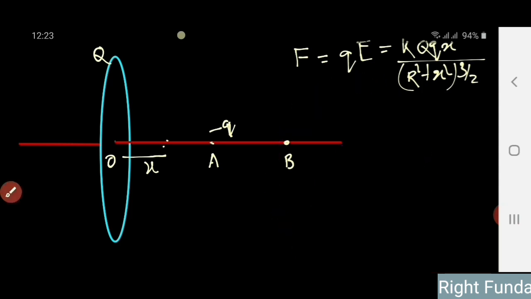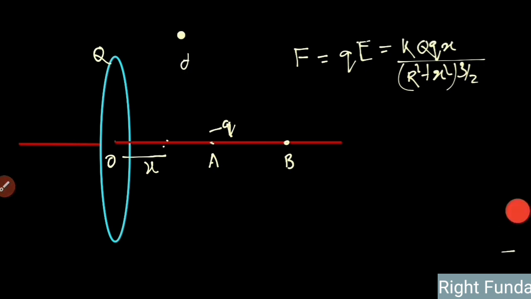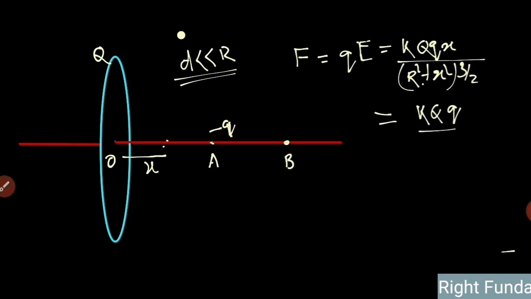Because the question is saying that this distance d, the OA distance, is much less than R. If it is much less, this function becomes very simple, and you will see that in this force, x can be neglected as compared to R. So naturally R cube will be there. So it equals kQ by R cube into x.